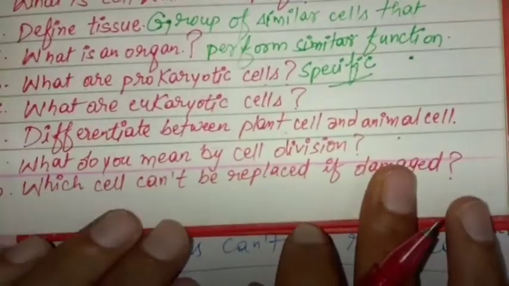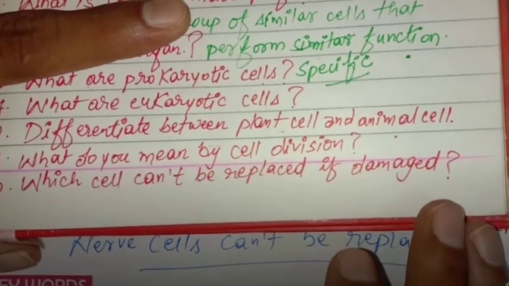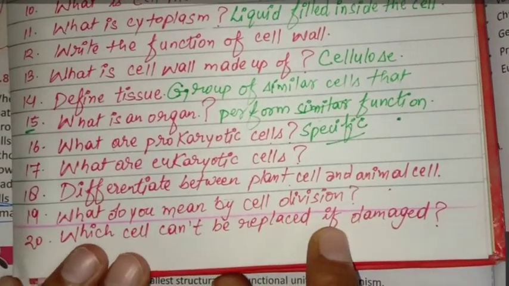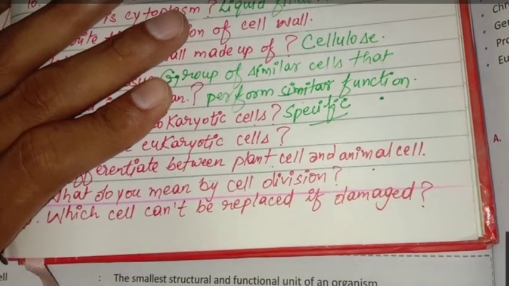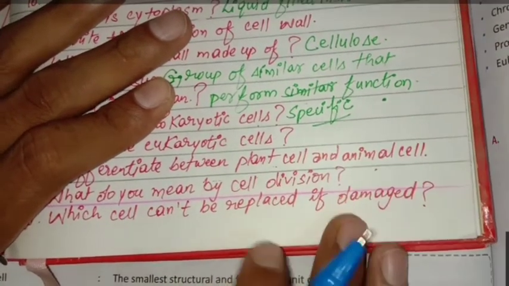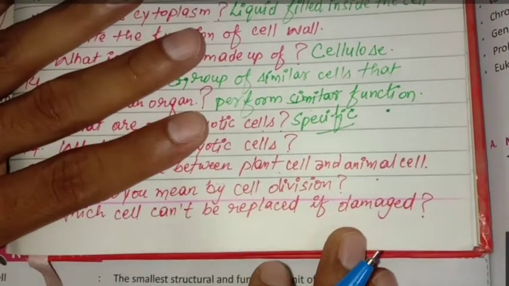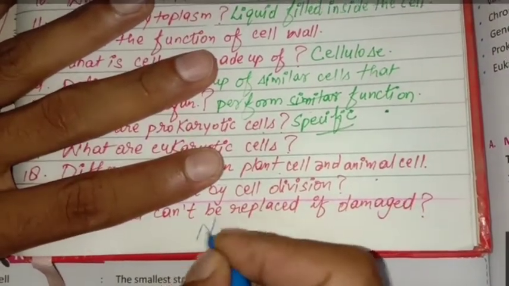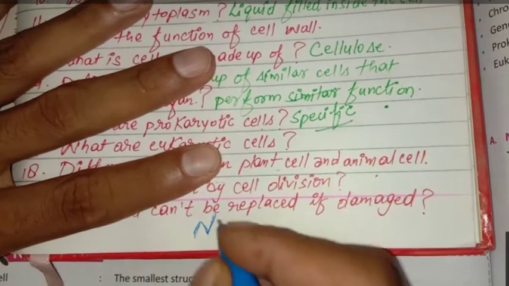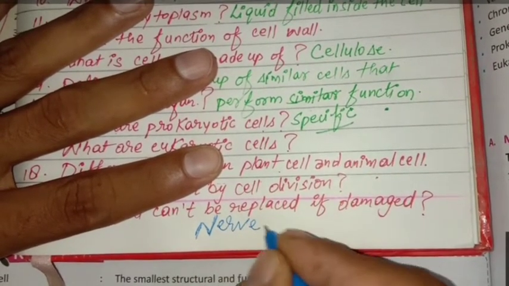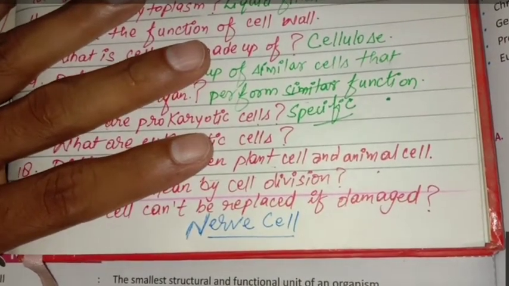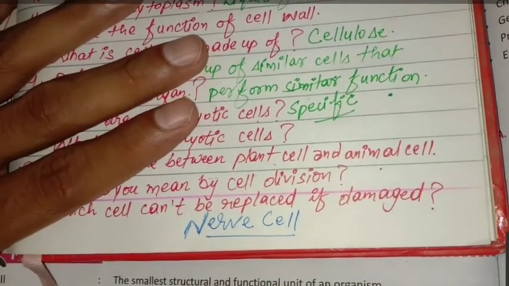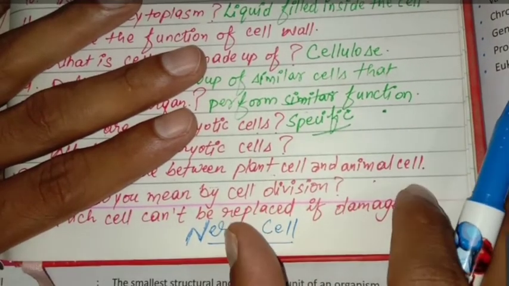Last question. Which cell can't be replaced if damaged? Can anybody tell me? I told you this. That is nerve cell. Nerve cell cannot be replaced if it gets damaged. Nerve cell is the answer.